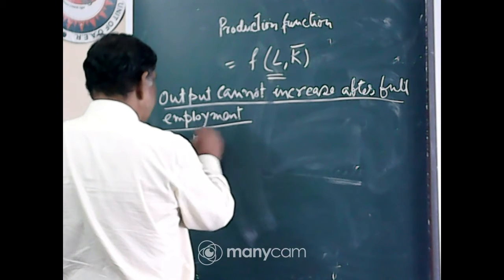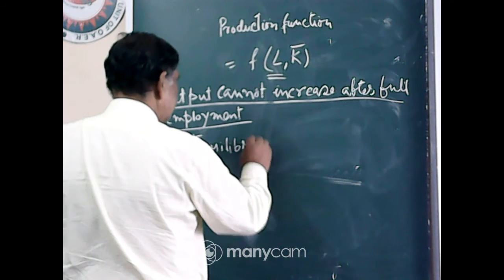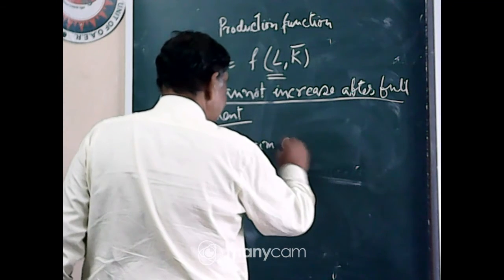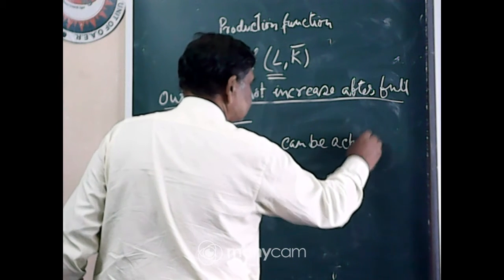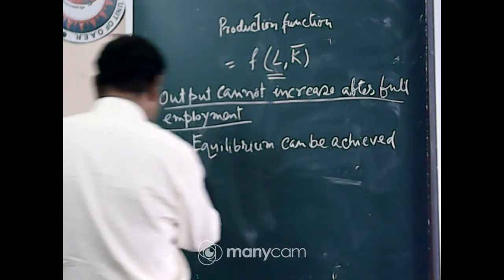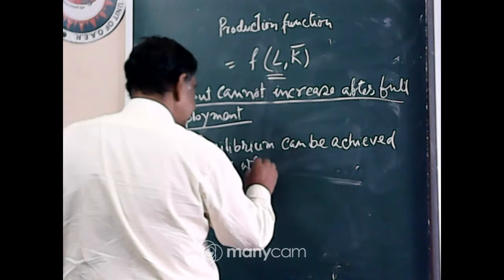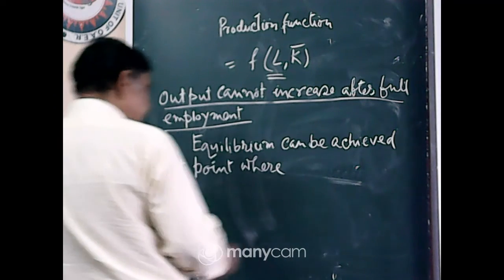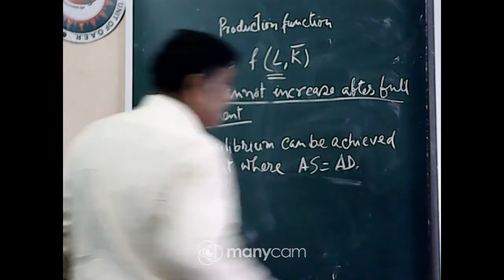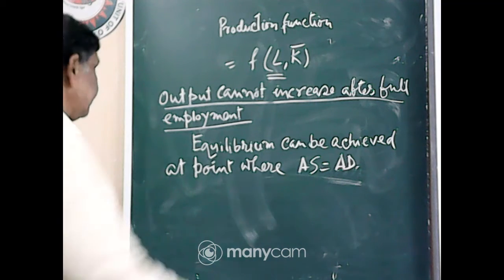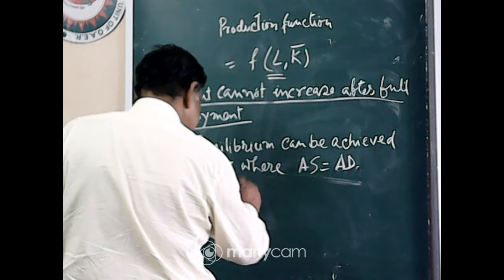Equilibrium can be achieved at the point where AD is equal to AS, or AS is equal to AD. AS means aggregate supply.